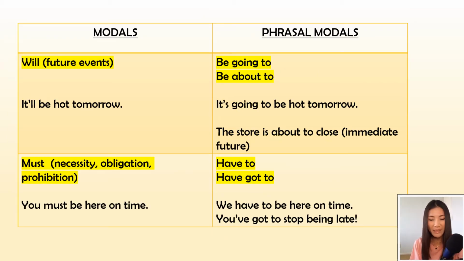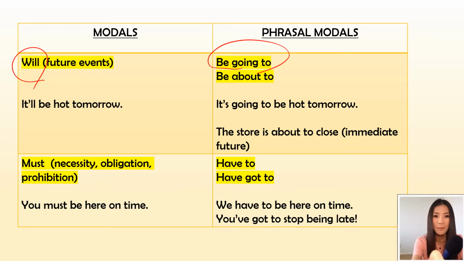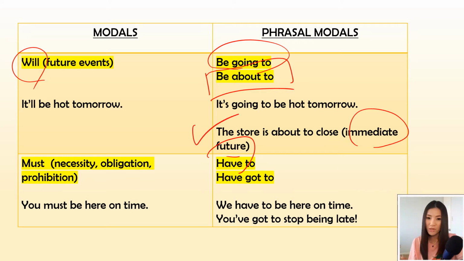The modal will and the phrasal modal be going to both talk about future events. Now there is a slight difference between will and be going to, and we'll talk about the difference in a future video, probably part 2 of this modal series. But anyway, both talk about future events. But this phrasal modal be about to, even though it does talk about a future event, it talks about the immediate future. So if I say the store is about to close, I'm saying that the store is going to close in a few minutes, right? So there's a slight difference between be going to and be about to.